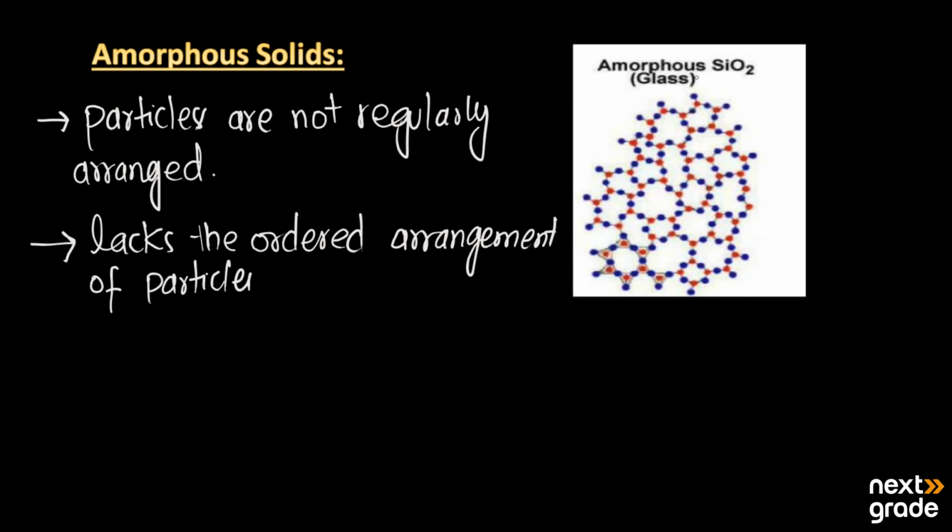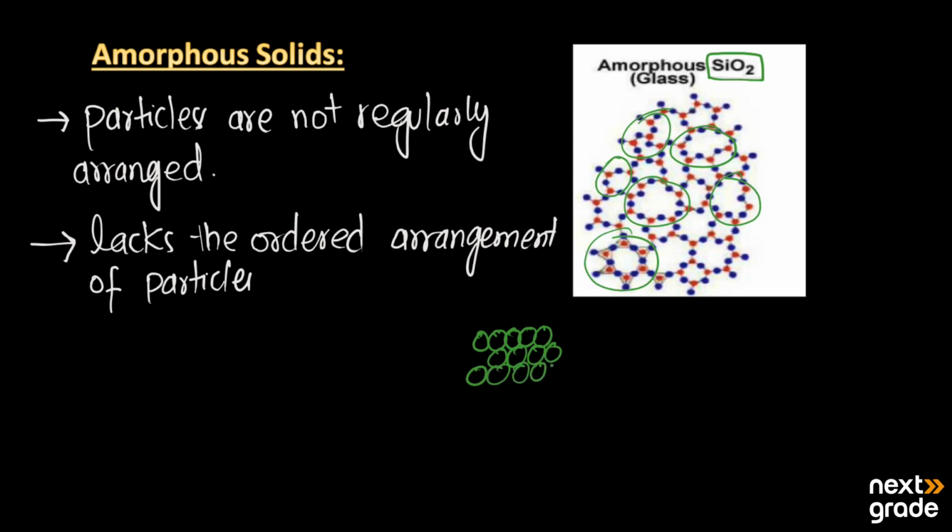In this picture, we have the amorphous structure of glass, that is silicon dioxide, SiO2. Here you can see that the arrangement of the particles is not specific or a regular pattern. If we talk about a regular pattern, we must see the particles arranged in a proper pattern.